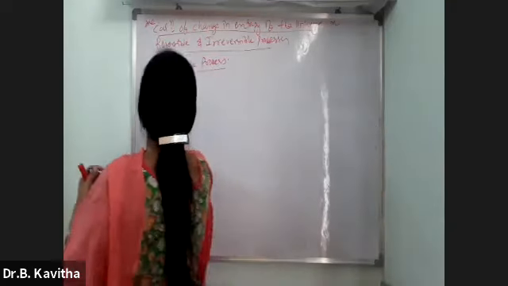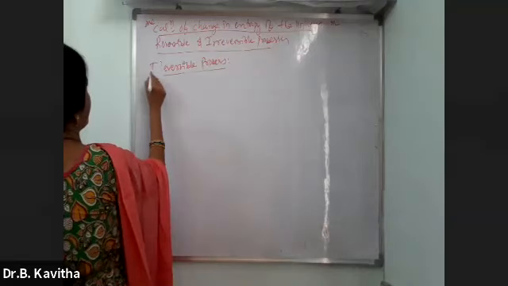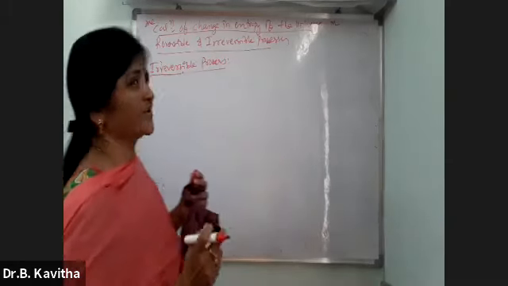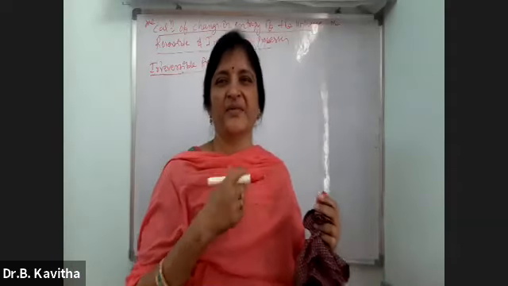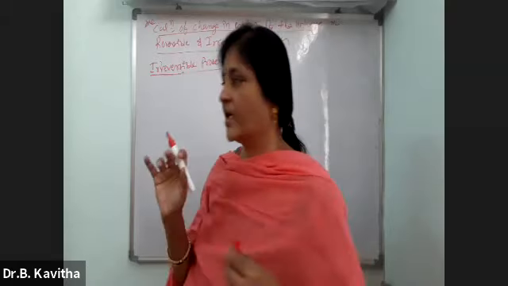Now, the second one is the irreversible process. I'm not going to derive all those things, because it is a somewhat bigger derivation and time is going on. So I'll tell you the equation for how you have to calculate.